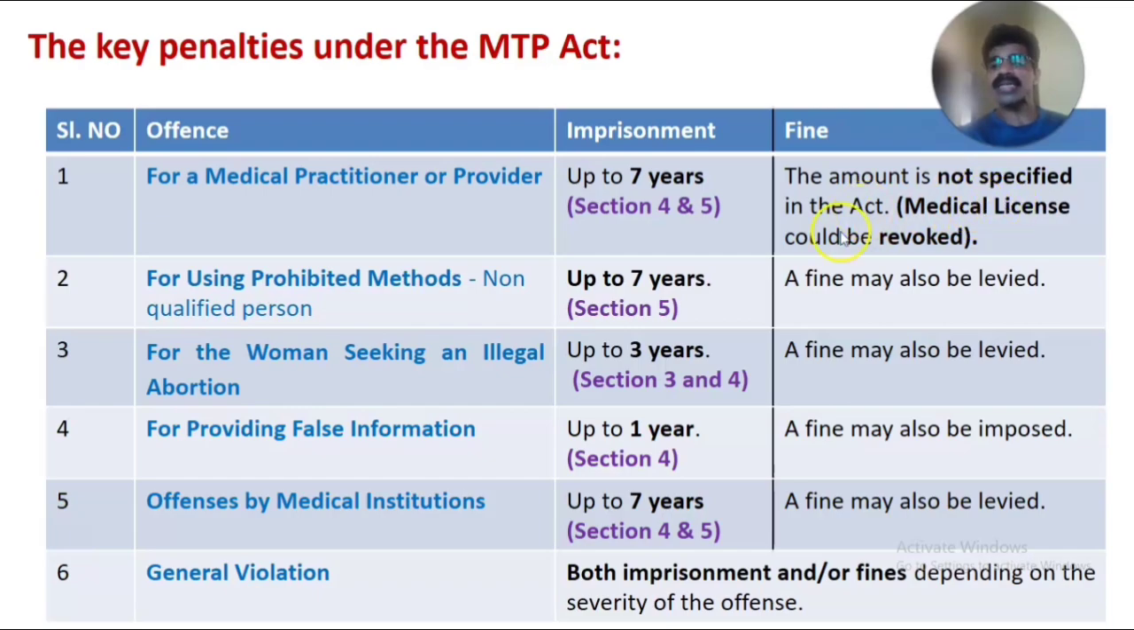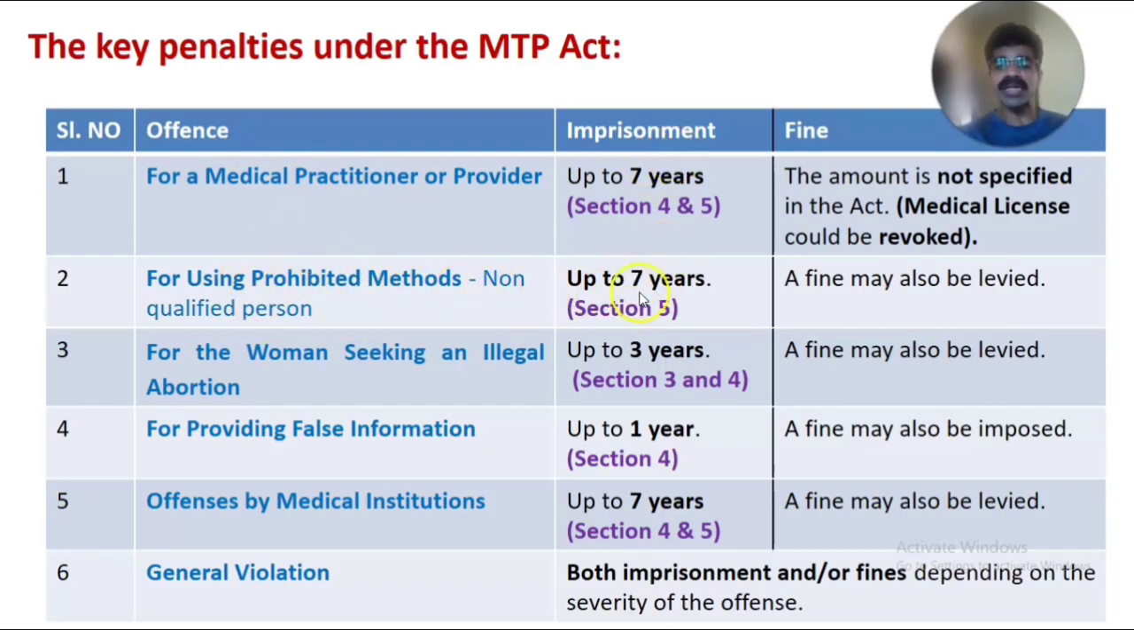Sometimes the medical license of the medical practitioner may be revoked or cancelled, according to the situation and the severity of the offence. The second offence is using prohibited methods. Sometimes it may be done by non-qualified persons. It could be done only by a registered medical practitioner, so if it is done by a non-qualified person, that is the prohibited method.